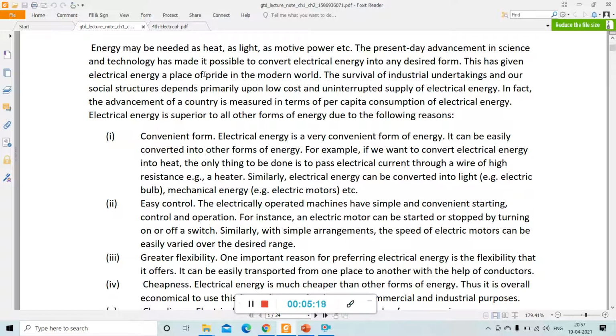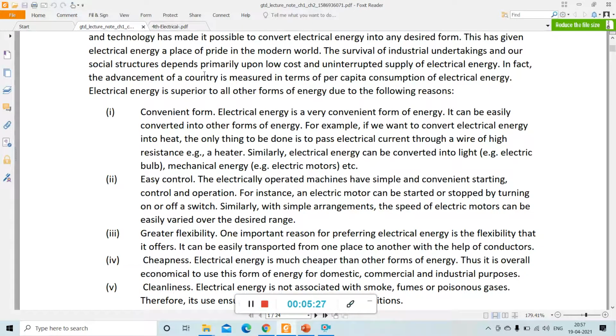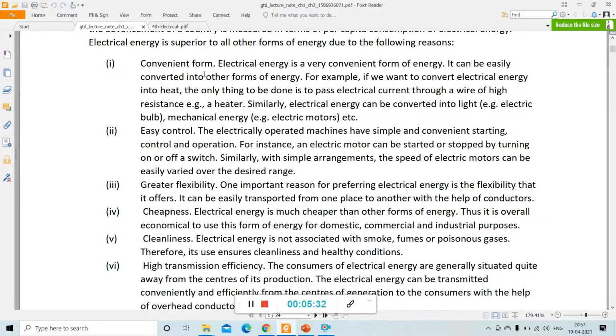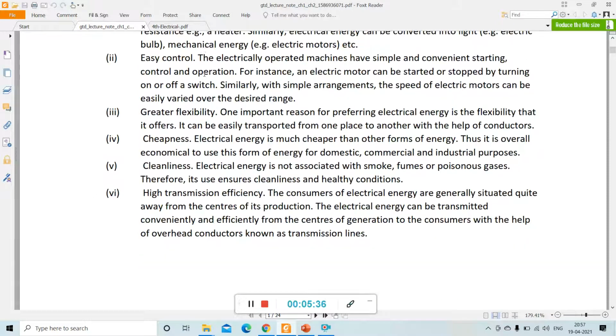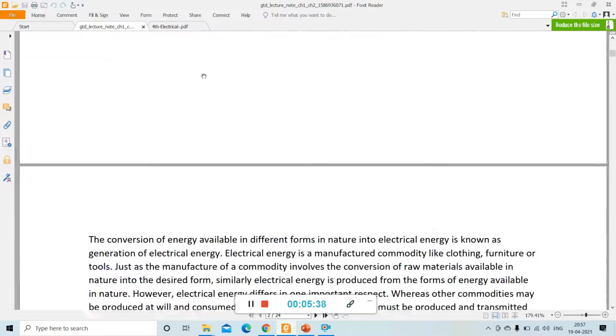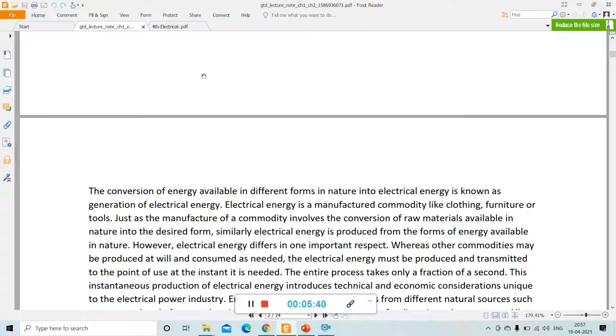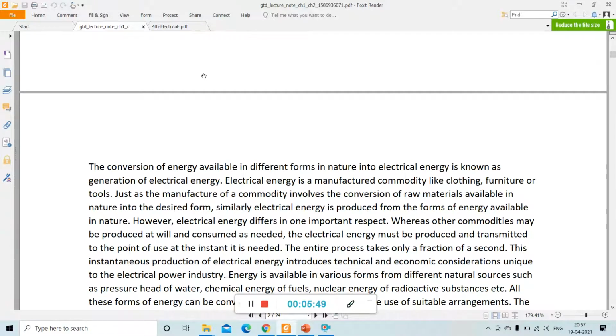So see what are the reasons for which electrical energy is superior to all other forms of energy. So it has its convenient form, it is easy to control, it has greater flexibility, cheapness, cleanliness, high transmission efficiency. So these are all the points regarding which we can conclude that electrical energy is superior among all forms of energy, okay.